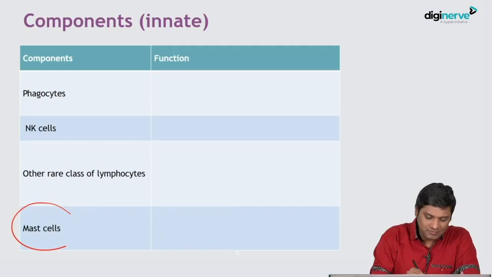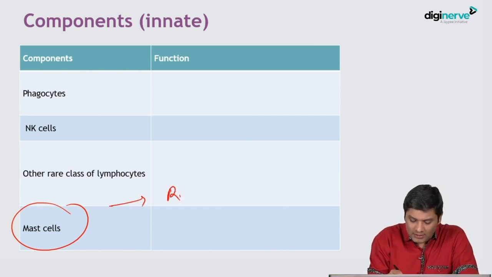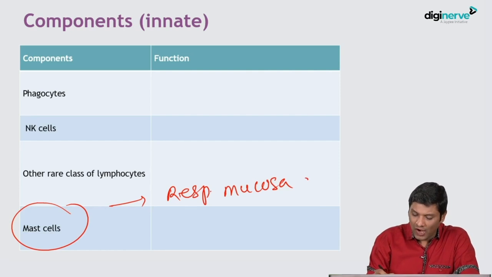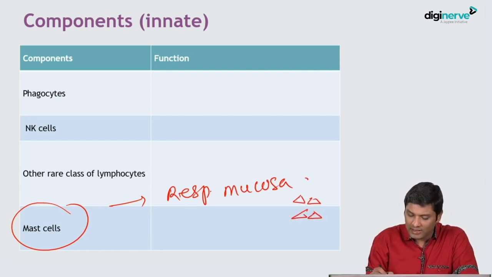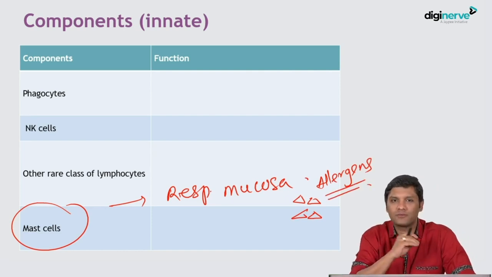Then the next example is mast cells. Mast cells are another example of innate immunity. What happens? Mast cells are usually present in respiratory mucosal sites. Okay, whenever any allergen enters into the respiratory mucosa, they activate the mast cells.